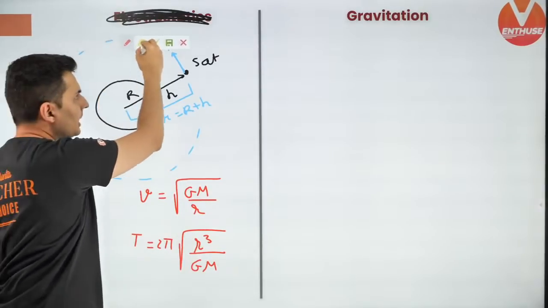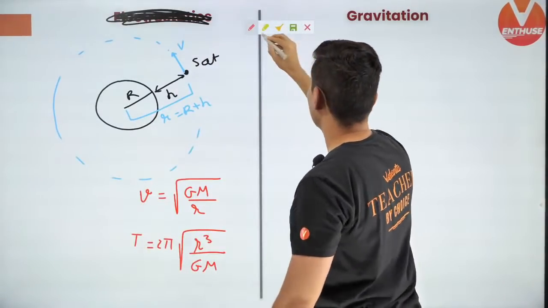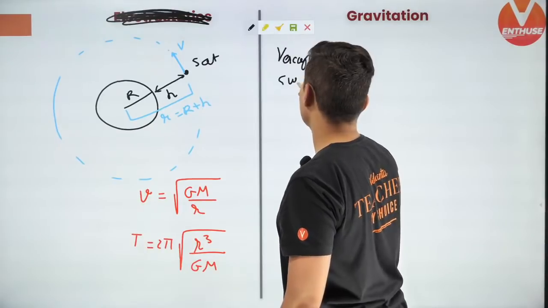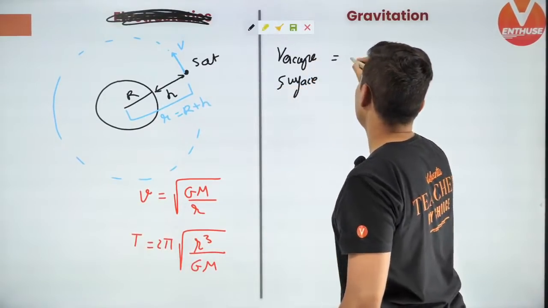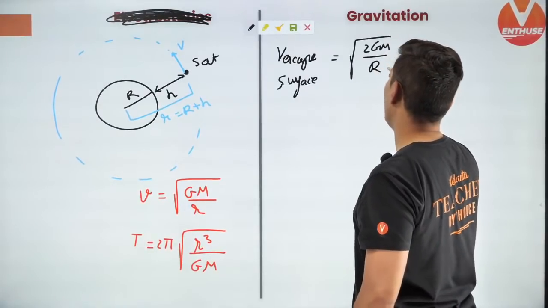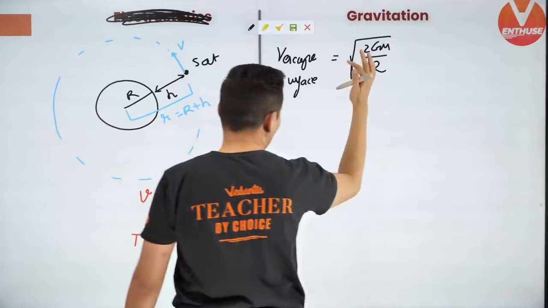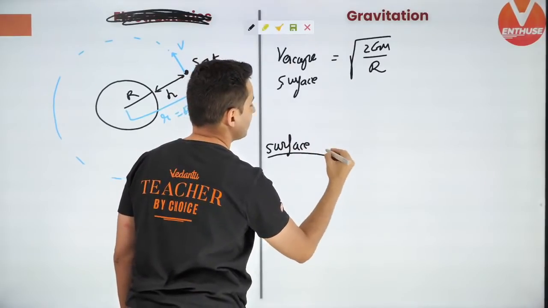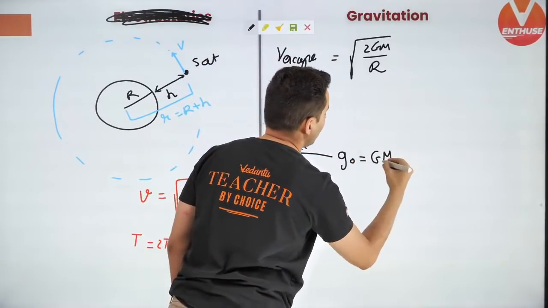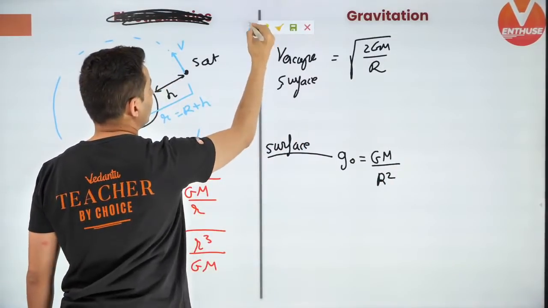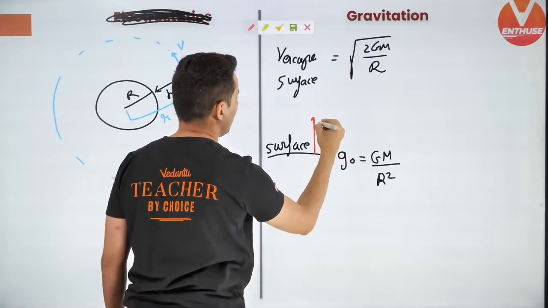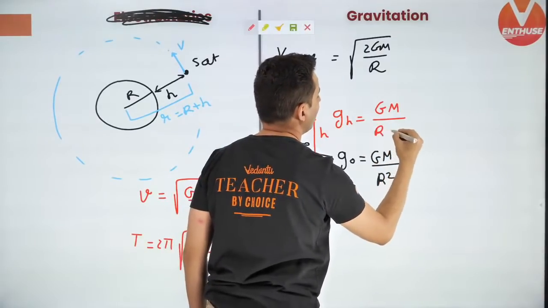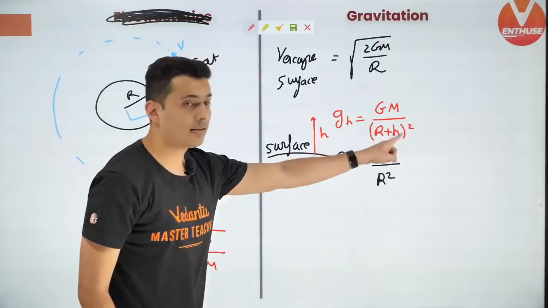And next up is escape velocity, velocity of escape from the surface of a planet. That is root of 2GM by R. Very, very important formula. Next formula: if you are on the surface, then the gravity on the surface is GM by R square. But let's say you are at some height, then the gravity at that height is GM upon (R plus h) whole square. That's the difference.